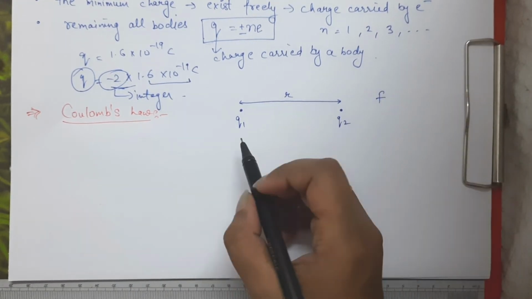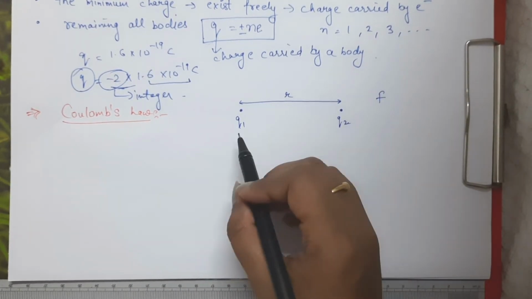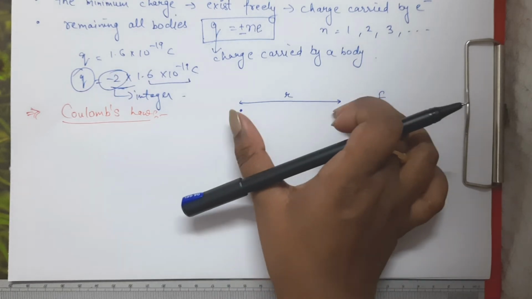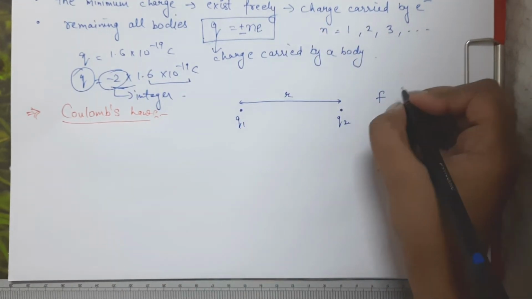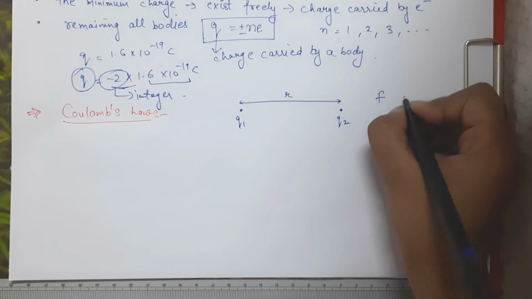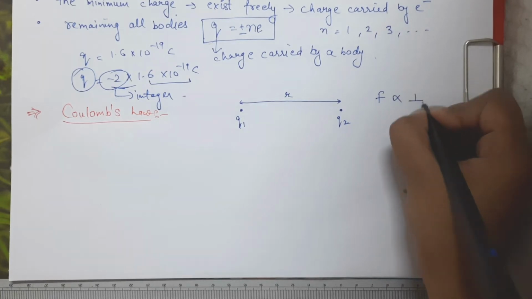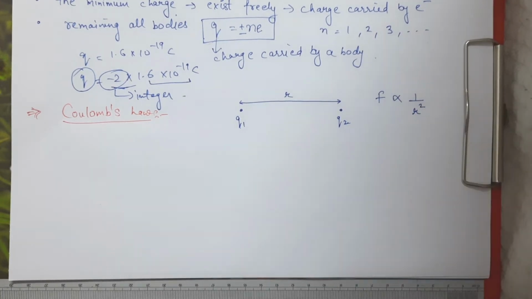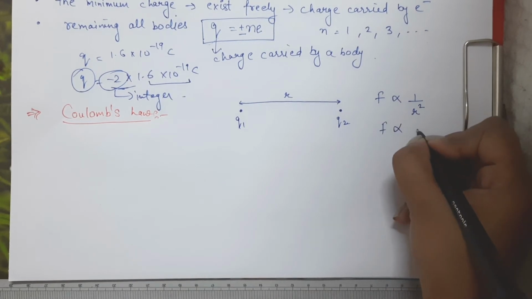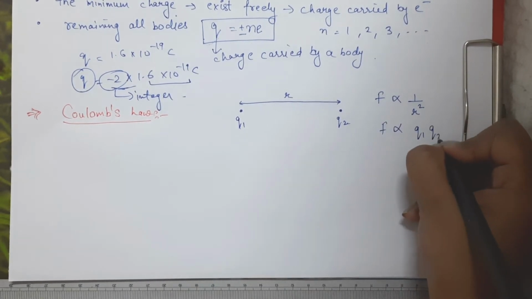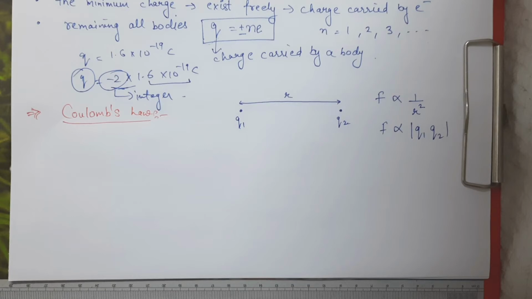So the force will depend on the magnitude of these two charges and also on the distance between them. So how will they be dependent? Basically, force will be inversely proportional to the square of the distance between them, and force will be directly proportional to the magnitude of these two charges. So you have to consider only the magnitude here, okay?